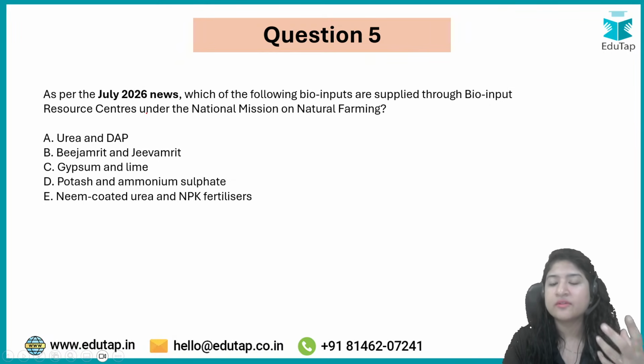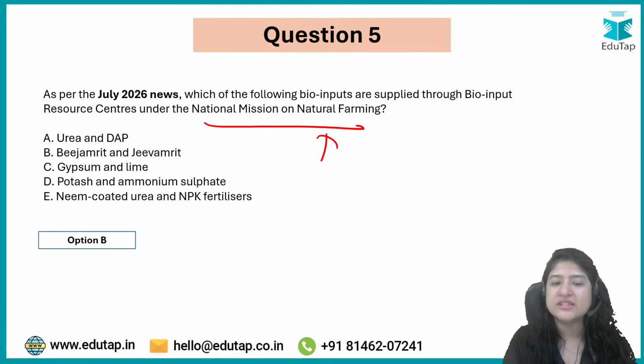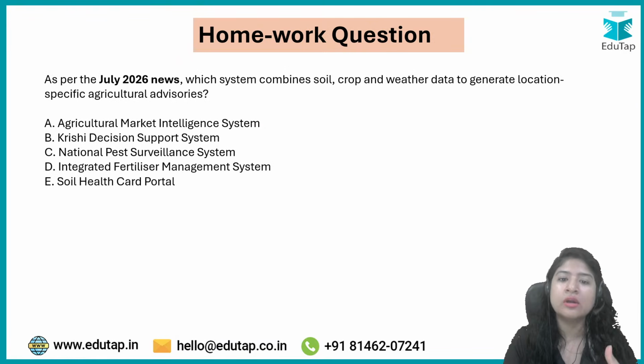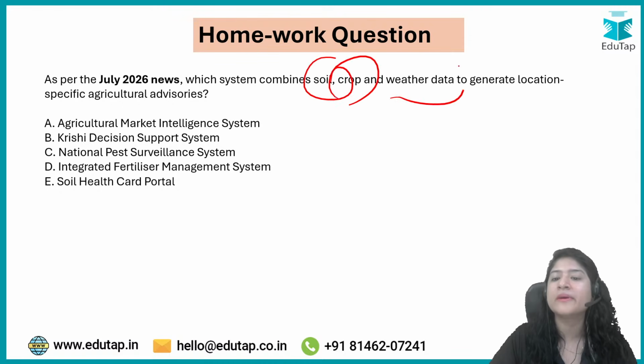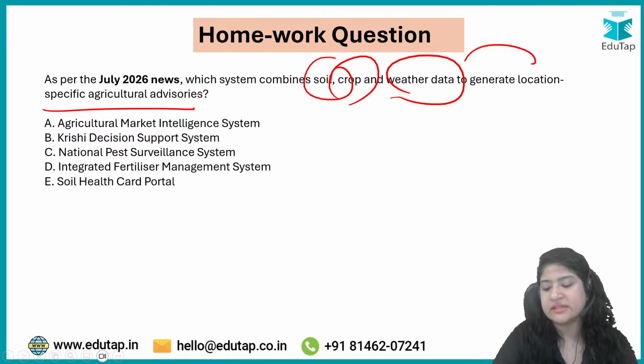Next question: which of the following bio inputs are supplied through Bio Input Resource Centres under the National Mission on Natural Farming? We have already understood it is your Beejamrit and Jeevamrit. Now there's homework for you all. Which system combines soil, crop, and weather data to generate location specific agriculture advisories? That is your homework.